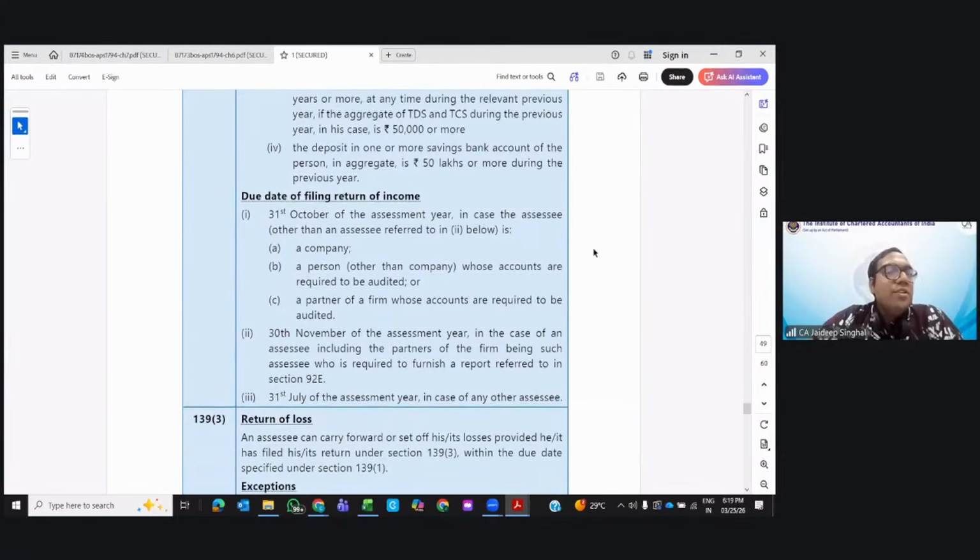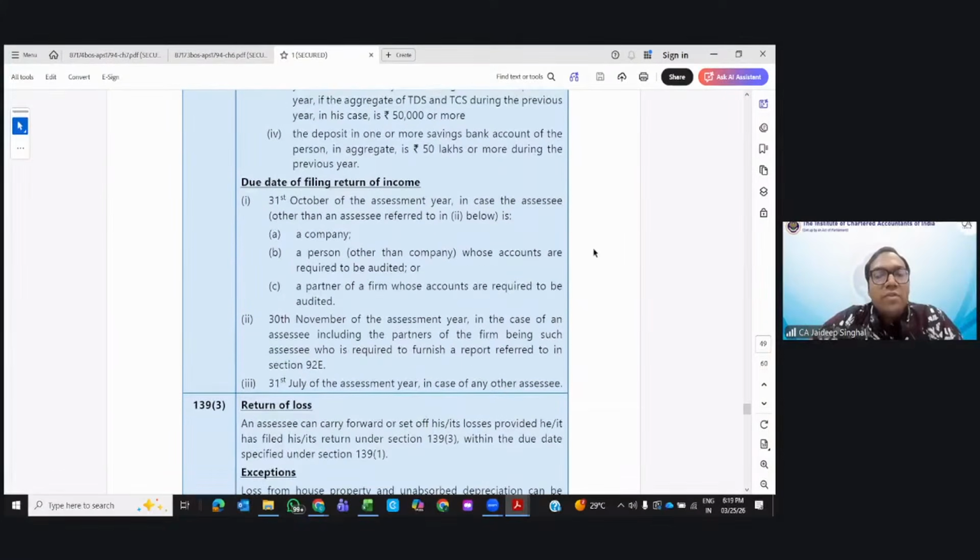Due date of filing. Let's see it like this. For an individual, normally 31st July. If it is a company or a person whose accounts are required to be audited, or a partner of a firm whose accounts are required to be audited, then it is 31st October. In case of transfer pricing cases, 30th November. Rest all 31st of July.